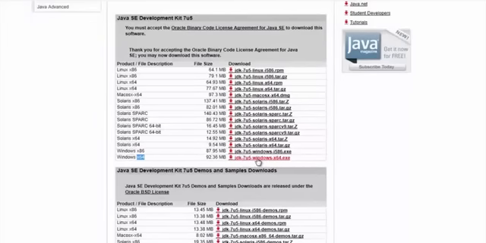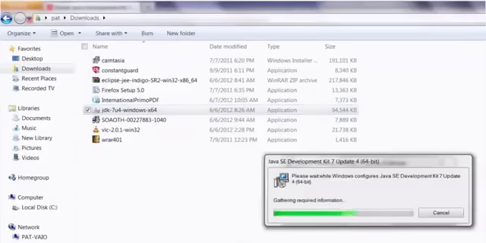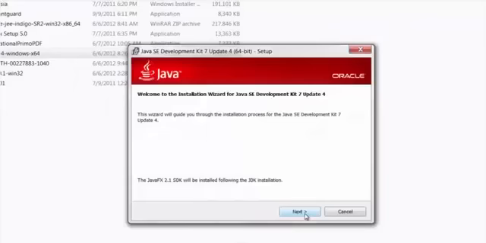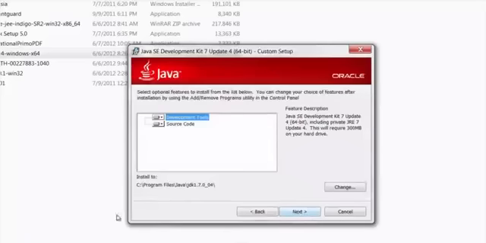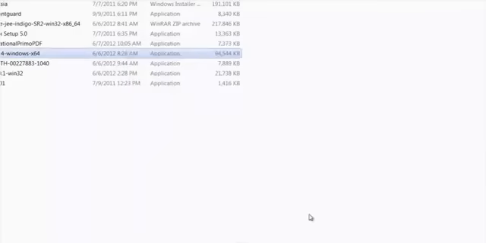So here I'm going to click on this and then save this particular file. Now after saving your file, double click on the file and open it. This is likely to take some time. The wizard is pretty simple and straightforward. You can just click next, go through everything. It will install it in Program Files, Java JDK 1.7. If you want to change it, you can change it, but I suggest you leave it as it is. Click next. So here you can see that the development kit has been successfully installed.